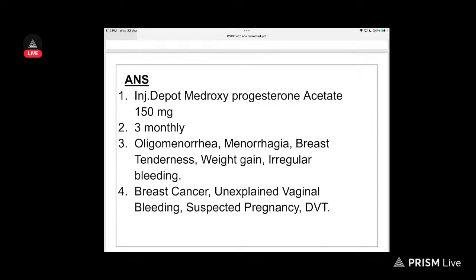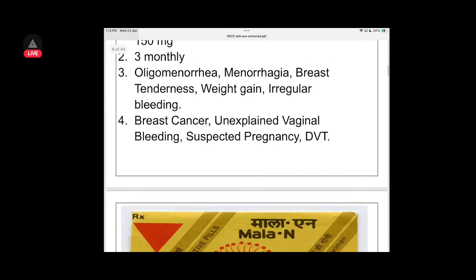It will cause oligomenorrhea, and menorrhagia increases the bleeding, and breast tenderness, weight gain, and irregular bleeding. Contraindications: breast cancer, unexplained vaginal bleeding, DVT.